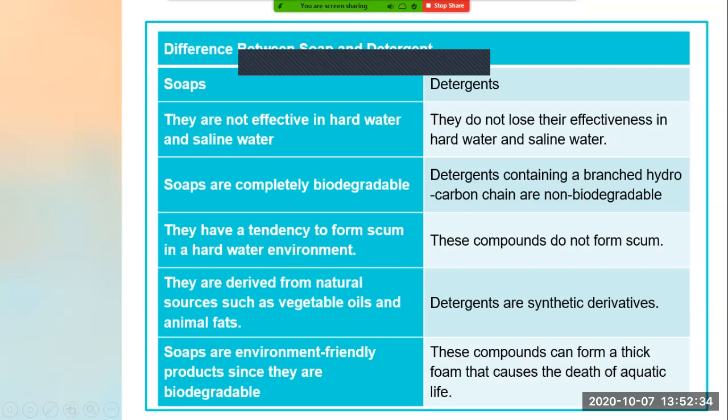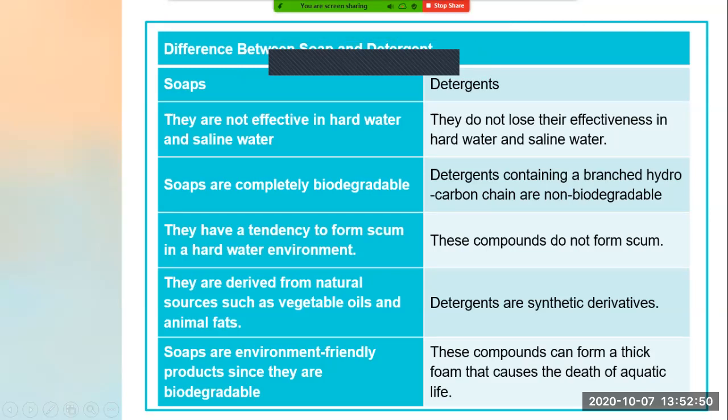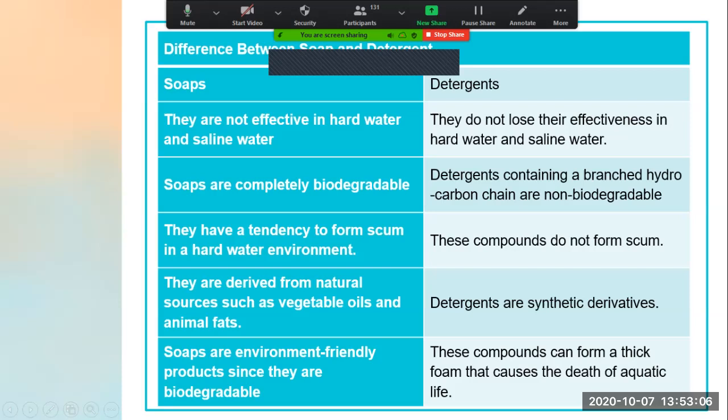They are not obtained from natural sources; they are artificially, synthetically obtained. Hence detergents are non-biodegradable, and as soap is obtained from natural sources, it is biodegradable. Understood why one is biodegradable and the other is non-biodegradable?